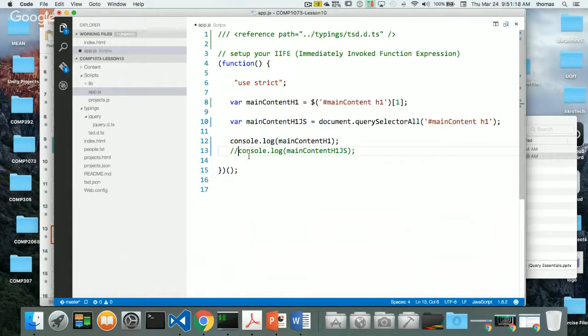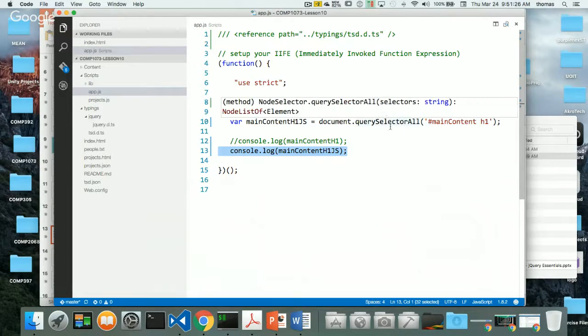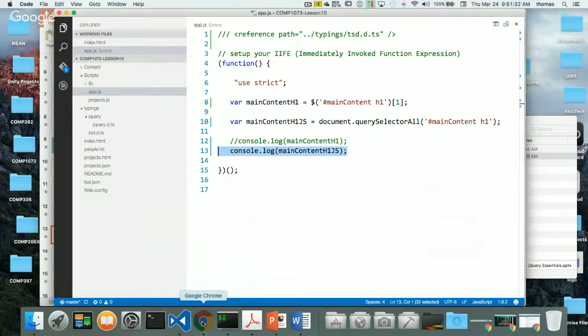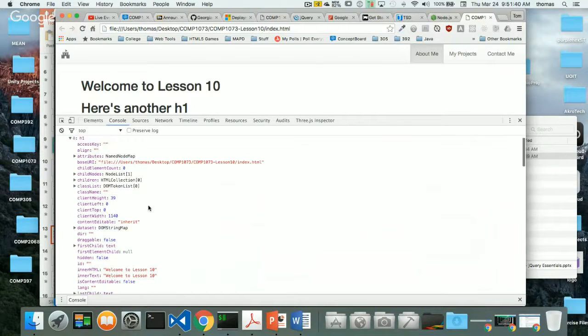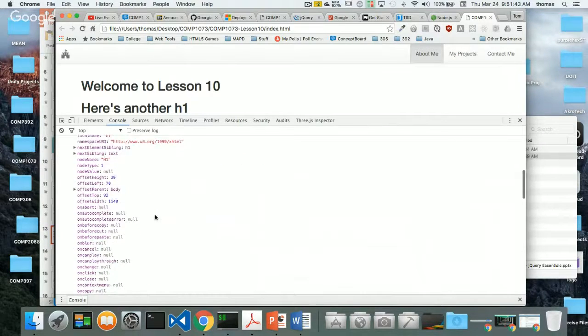So if I was to go back and comment out the jQuery, let's just look at the regular JavaScript now. We're just using querySelectorAll to see the difference. First of all, this is an array of elements. Let's see what I get back with JavaScript. So go back, refresh, and I get two H1s, because I get an array back of elements.